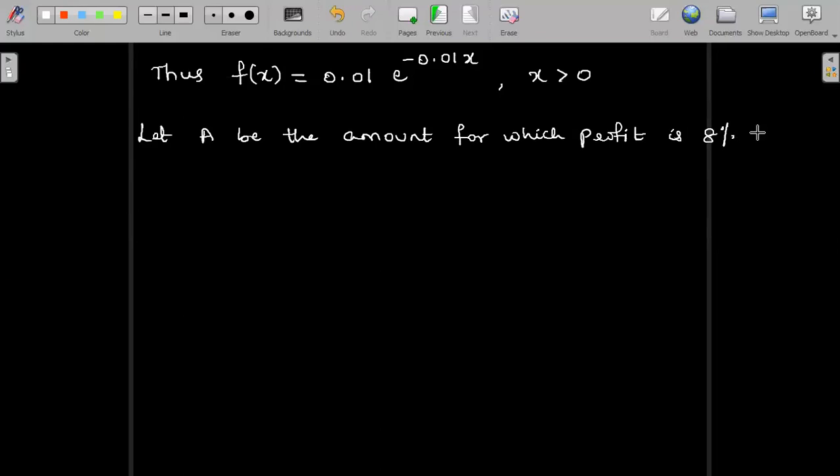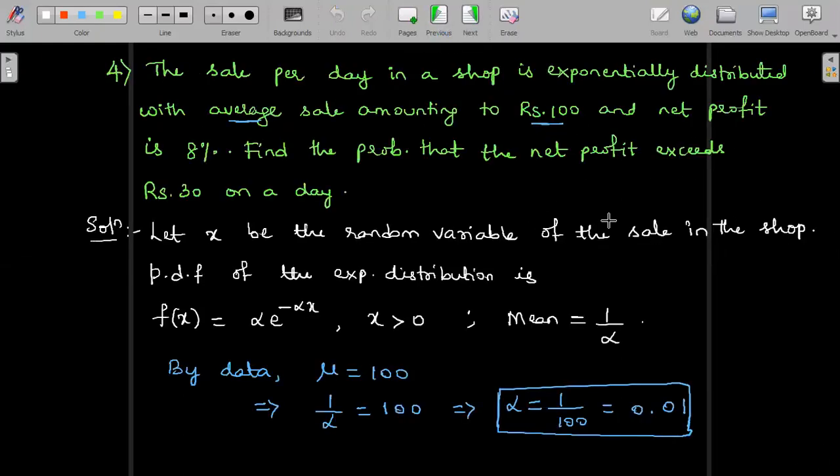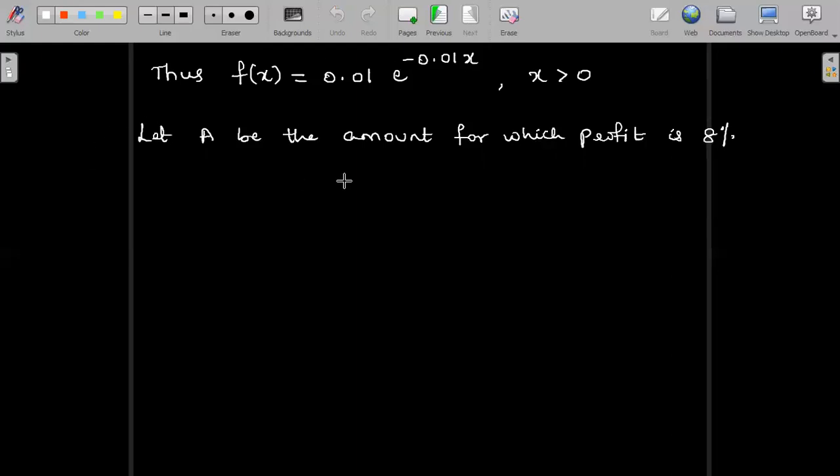So it is given from the data that 8% of some amount exceeds rupees 30. We need to obtain the probability that the net profit exceeds rupees 30. So in order to know that amount which is having a net profit of 8%, we need to use that condition. So it is given that 8% of some amount, say A, that we have assumed, should exceed rupees 30.